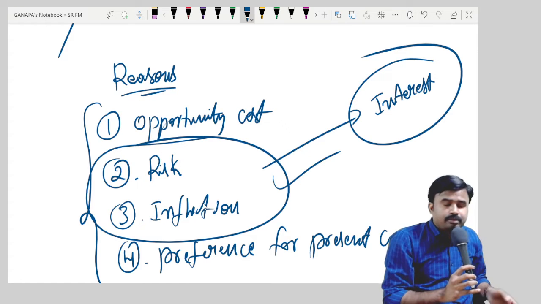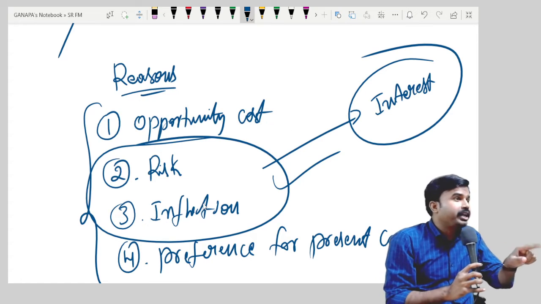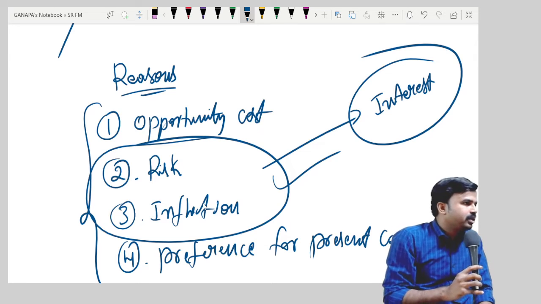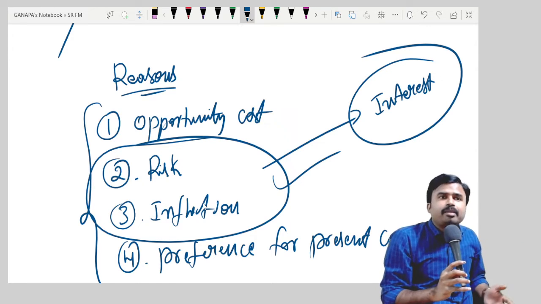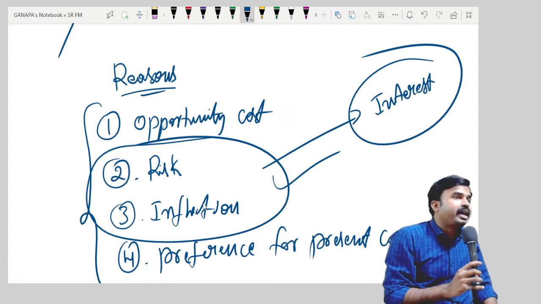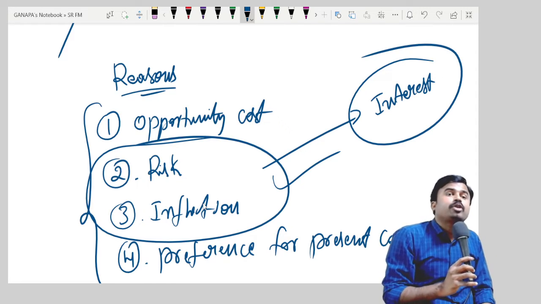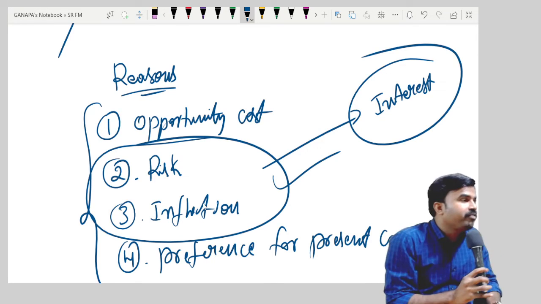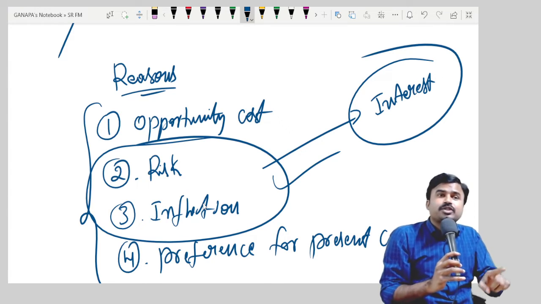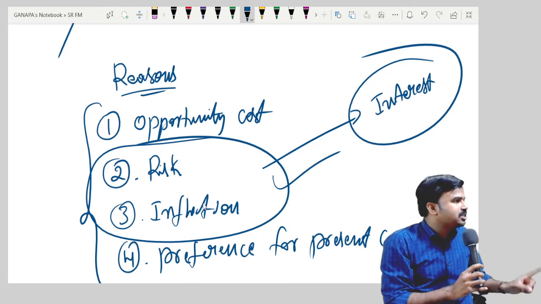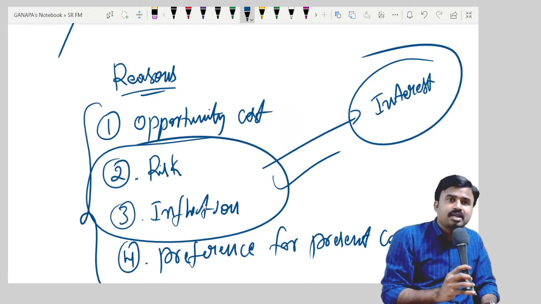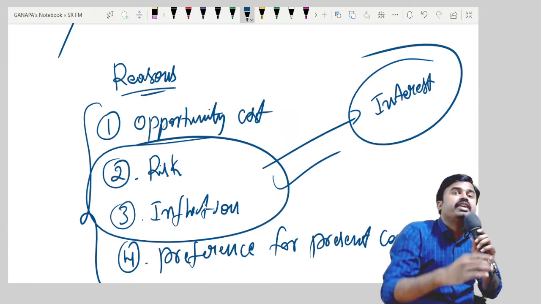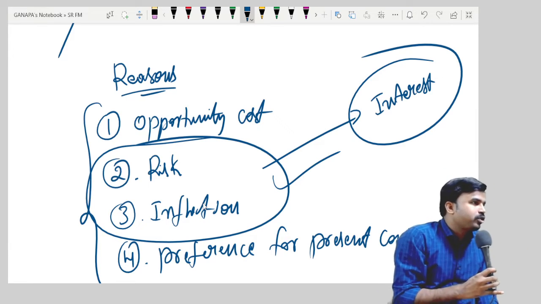Because the bank is retaining the money of you, right or wrong? It is retaining the money which belongs to investors. And investors are ready to receive their money in the future. That means they are ready to accept risk, and they are going to face inflation. To compensate those two factors, every bank is offering what? Interest to the investors. Every financial institution is offering interest to the investors. Every company is offering what? Interest, preference dividend, and equity dividend to the investors, right or wrong? Based on the nature of the investment.